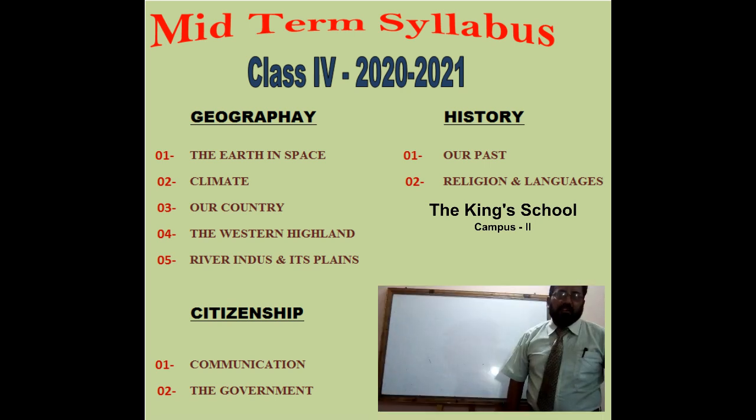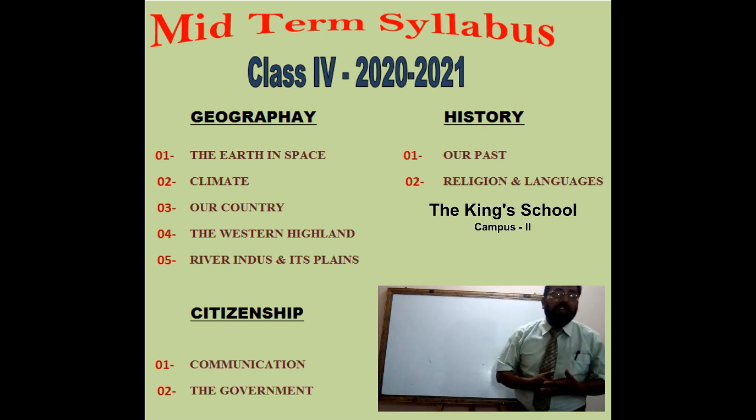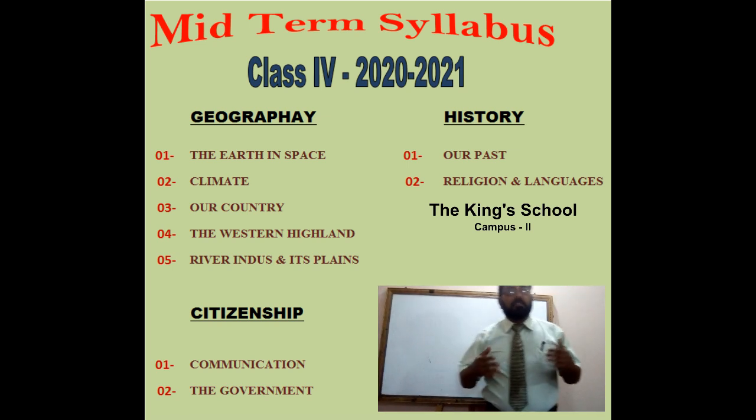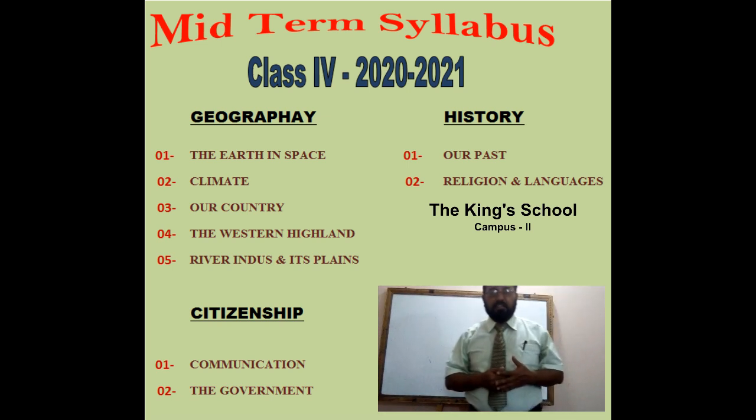The second chapter of our syllabus is Climate. In this chapter, we will discuss the different climatic regions of our country. The northern areas have a different climate, the central and plain areas have a different climate, the coastal areas have a different climate, and the mountainous areas have a different climate.